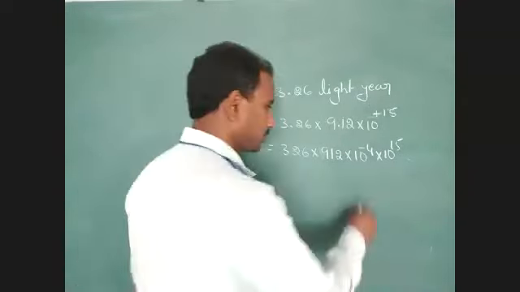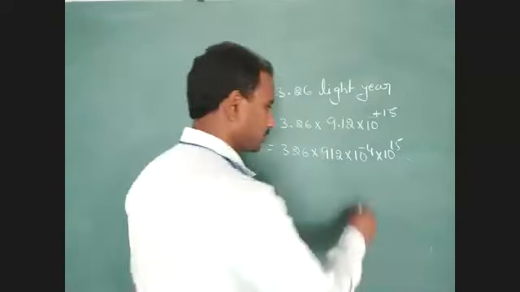But did you find any mistake? Yeah, 9.46. It's not 9.12, it's 9.46. 946. 946 into 326, we have to multiply.